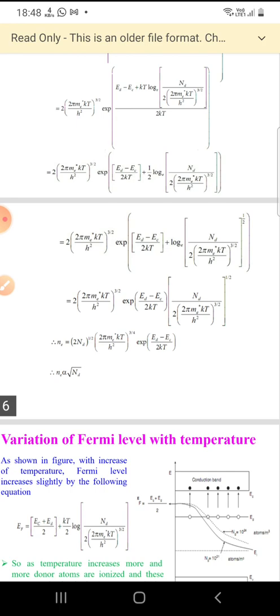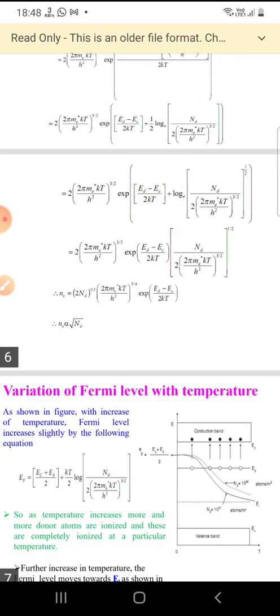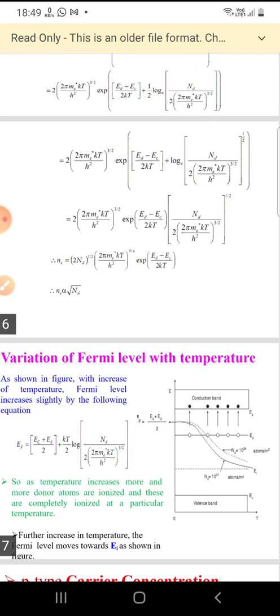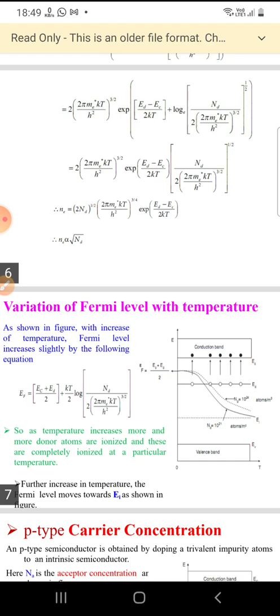Now, in the exponential of the second term, if we take the 1 by 2 to the power, we will get log of (Nd by 2 into (2 pi me star kT by h square) whole power 3 by 2) whole power 1 by 2. And now we can write this as 2 into (2 pi me star kT) whole power 3 by 2, exponential of (Ed minus Ec) by 2 kT into (Nd by 2 into (2 pi me star kT by h square) whole power 3 by 2) whole power 1 by 2.